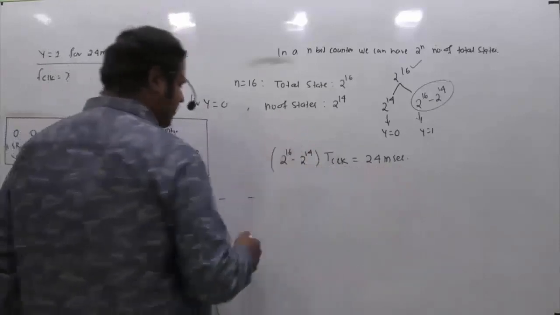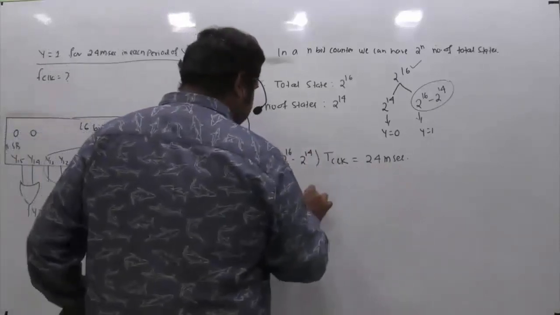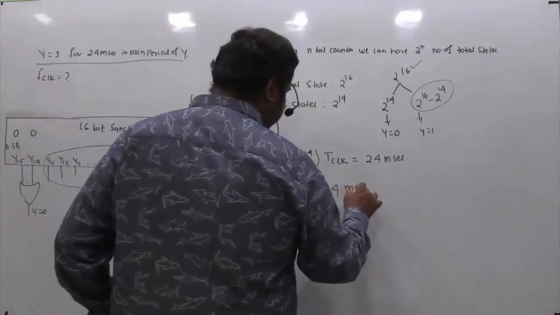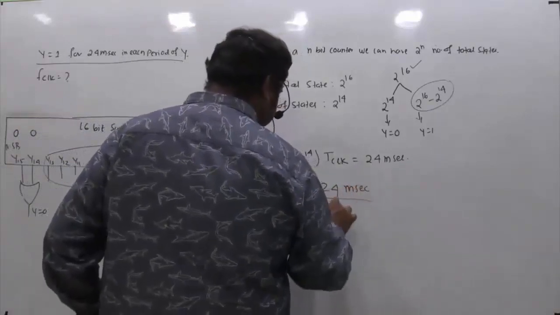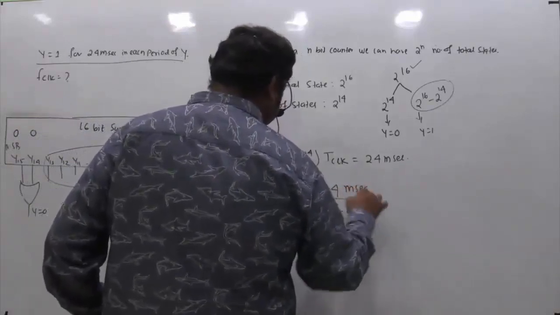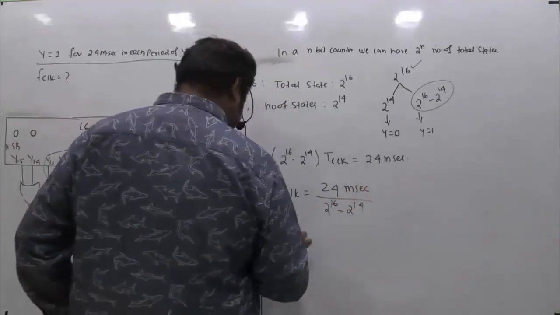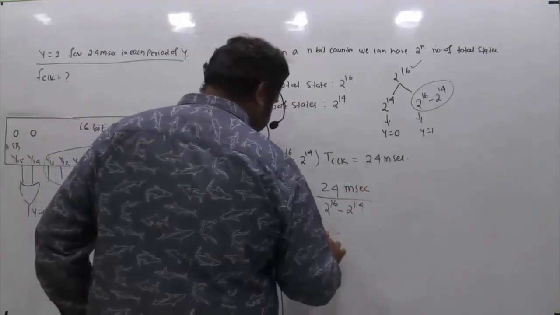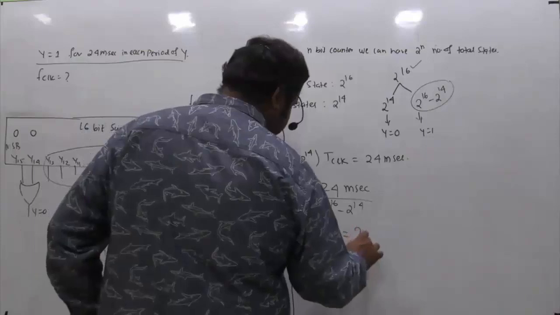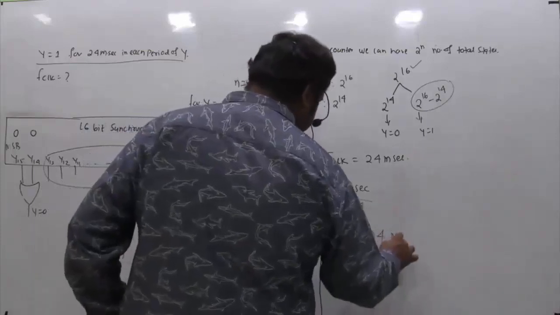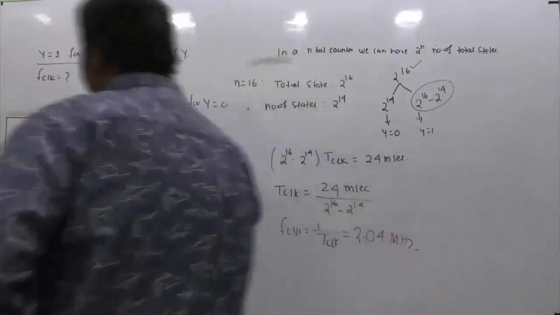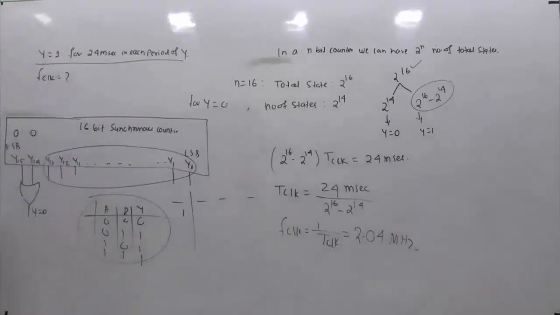So you can get the f clock from here. t clock is 24 milliseconds divided by 2 raised to power 16 minus 2 raised to power 14. Then f clock is given by 1 by t clock. You find it out, and the answer happens to be 2.04 megahertz. If you see the key, the answer is 2.04 megahertz. The key is given as 2.1, so 2.04 is the right answer.